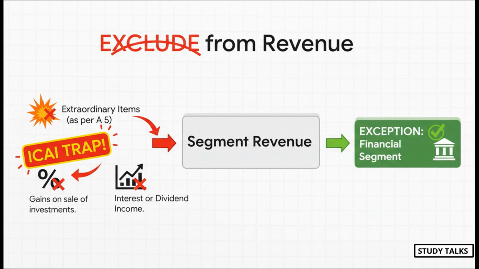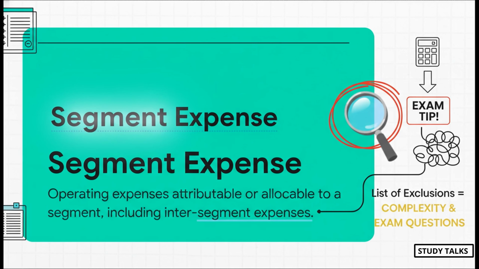But here's the twist. The exception they love to test. What if the segment is a bank or a finance company? Well, their whole business is earning interest. So for a financial segment, and only for a financial segment, that interest income is included. Remember that. And you guessed it, it's the exact same story for segment expense. It's the operating costs you can link to the segment. But again, the real marks are in knowing what you need to kick out of the calculation.